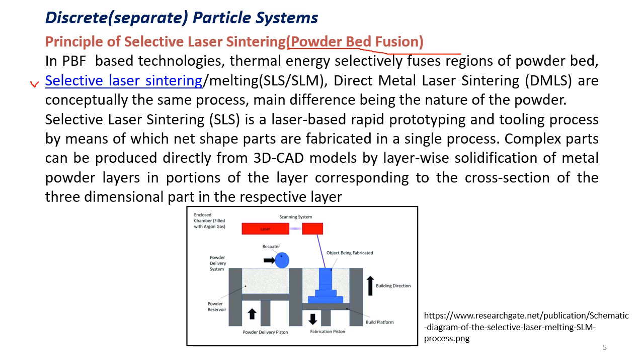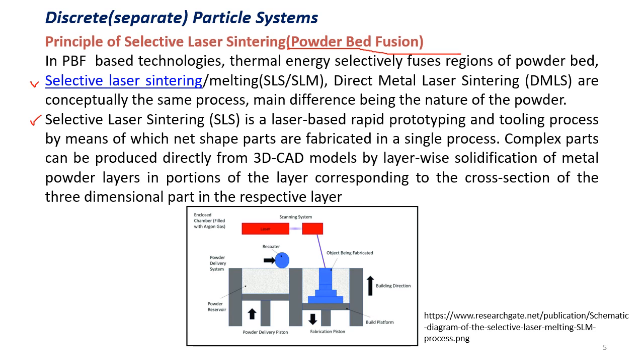Both use the sintering technique itself. As we know, selective laser sintering is a laser based rapid prototyping and tooling process, by means of which net shaped parts are fabricated in a single process.